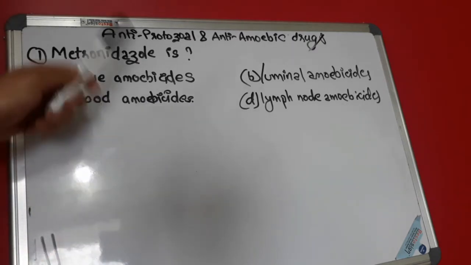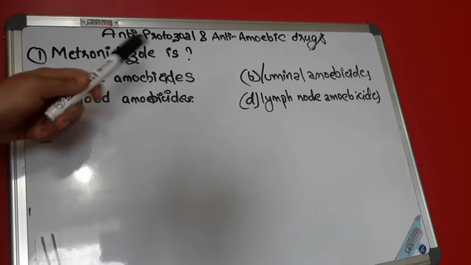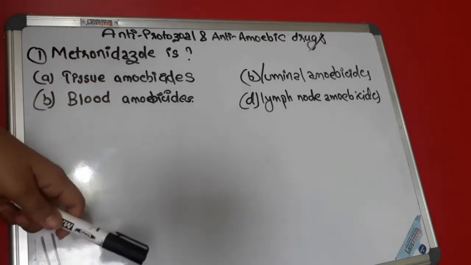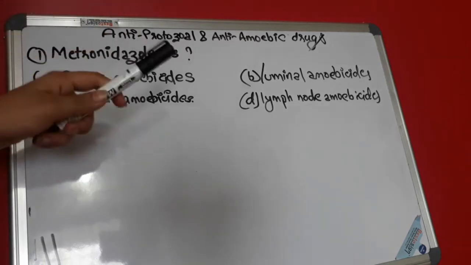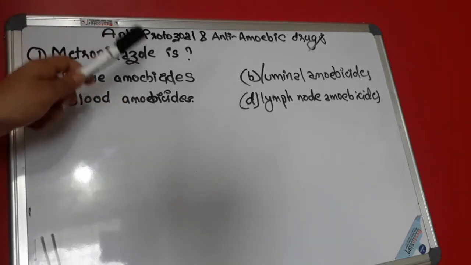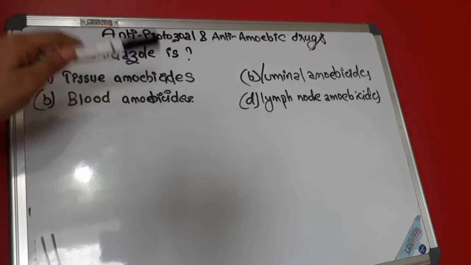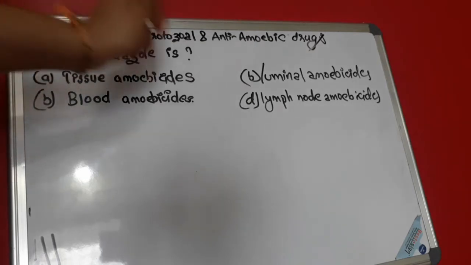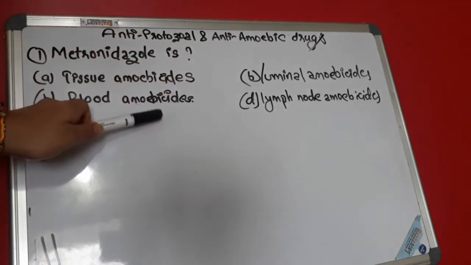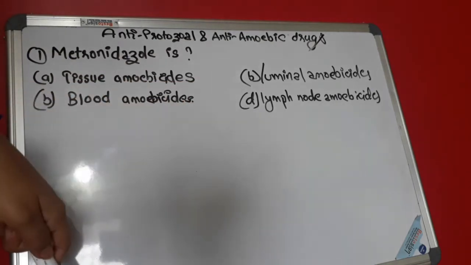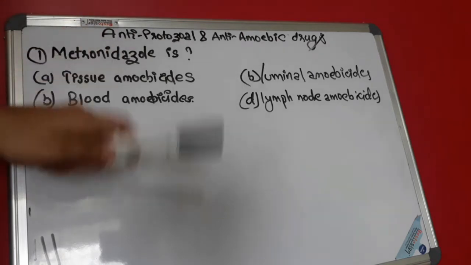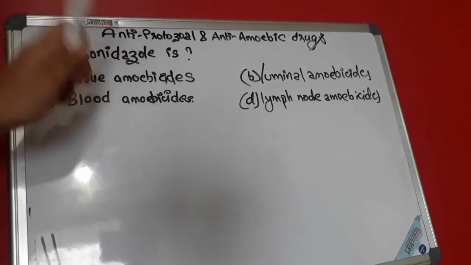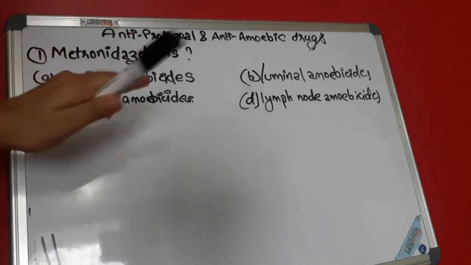Many of you must be familiar with metronidazole and terms like albendazole. So I want to know in which classification metronidazole falls: tissue amoebicides, luminal amoebicides, blood amoebicides or lymph node amoebicides. To know the correct answer, let us first go into the depth of this question.